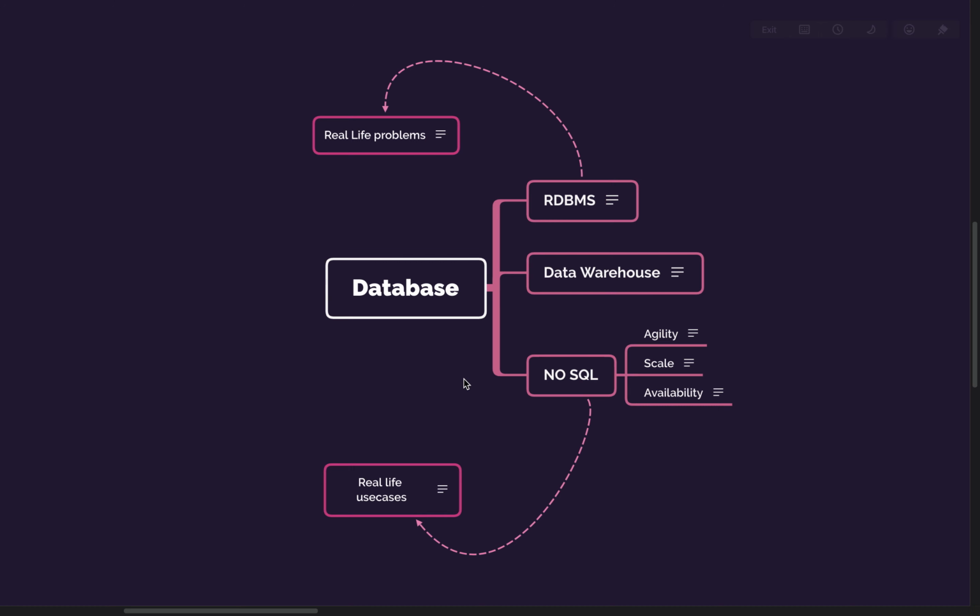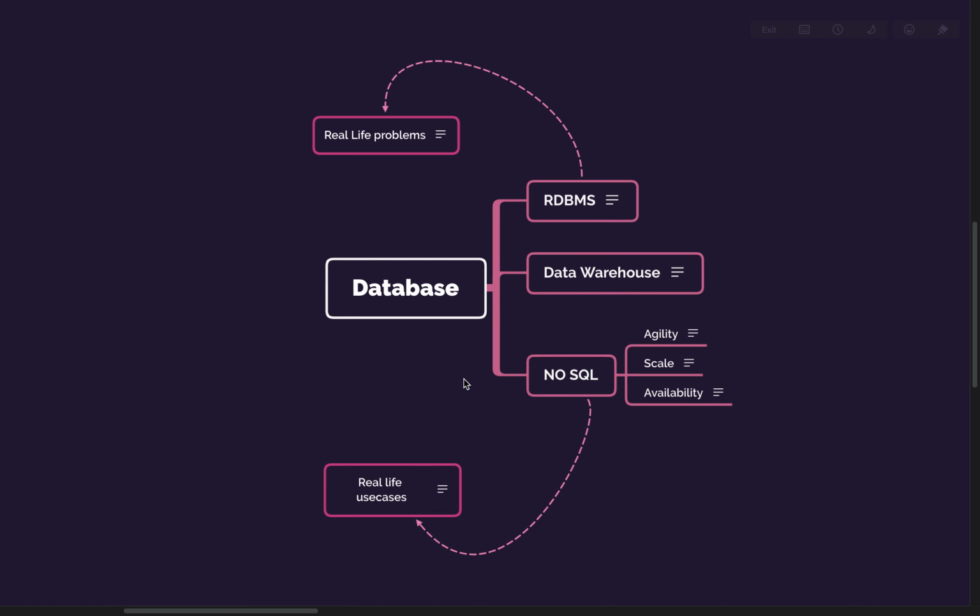In most of the cases, what we are doing right now is we generally use RDBMS in our current projects. We are using a lot of databases as an RDBMS only, and we are potentially not using the full potential of that specific database.